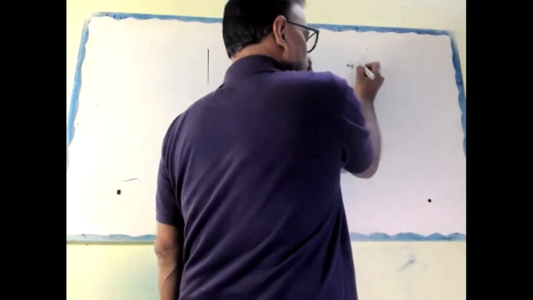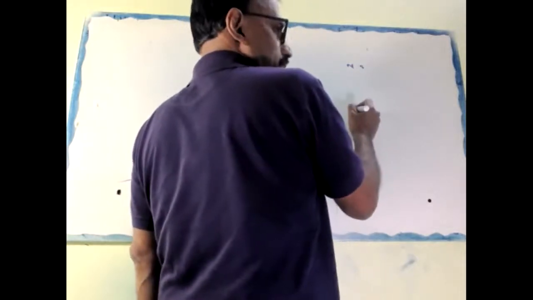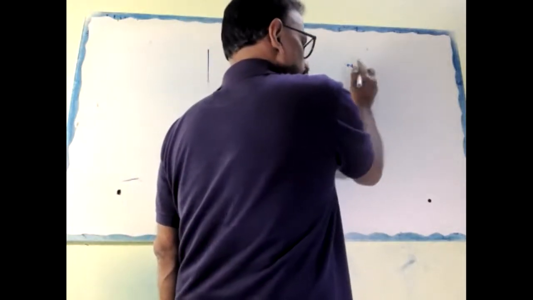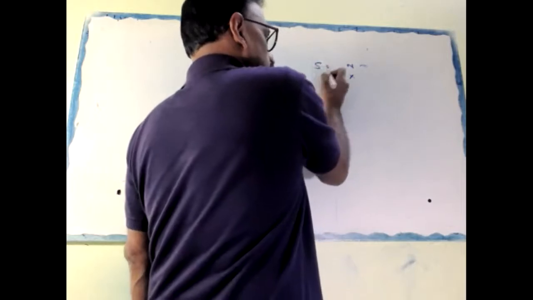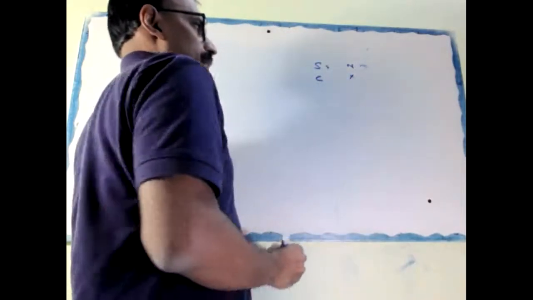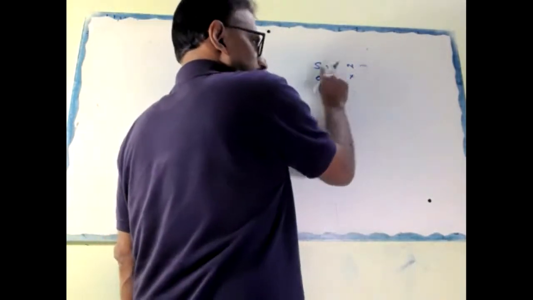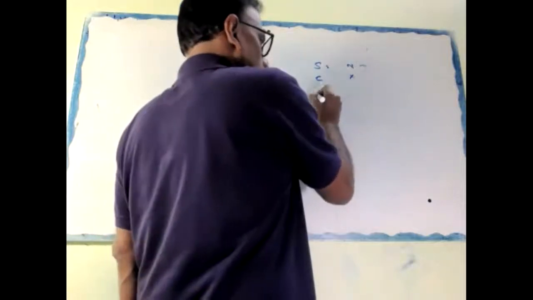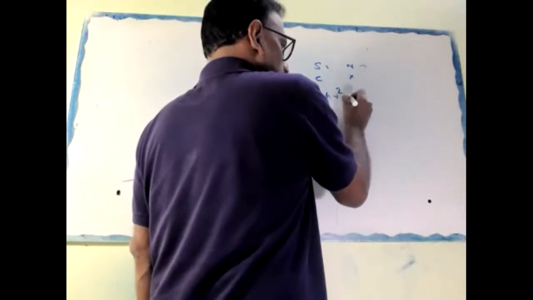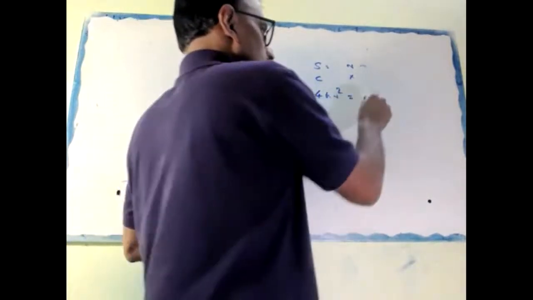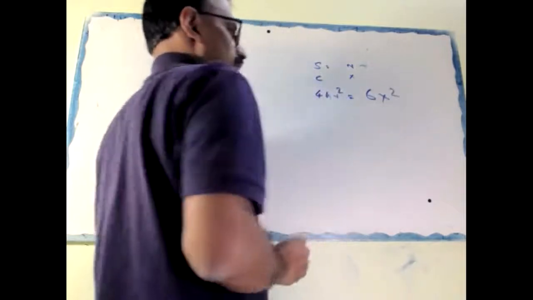Sphere radius is r. Cube side is x. This is sphere, this is cube. Okay, then surface area of the sphere 4 pi r square equal to 6x square.